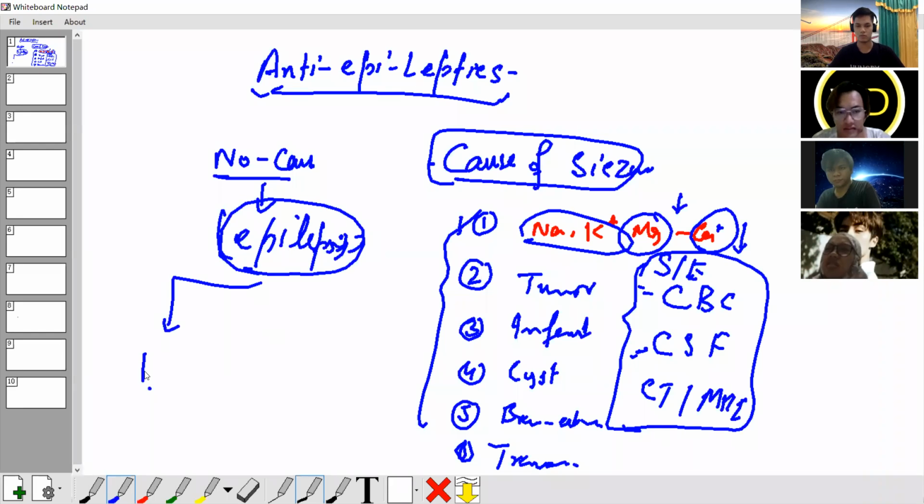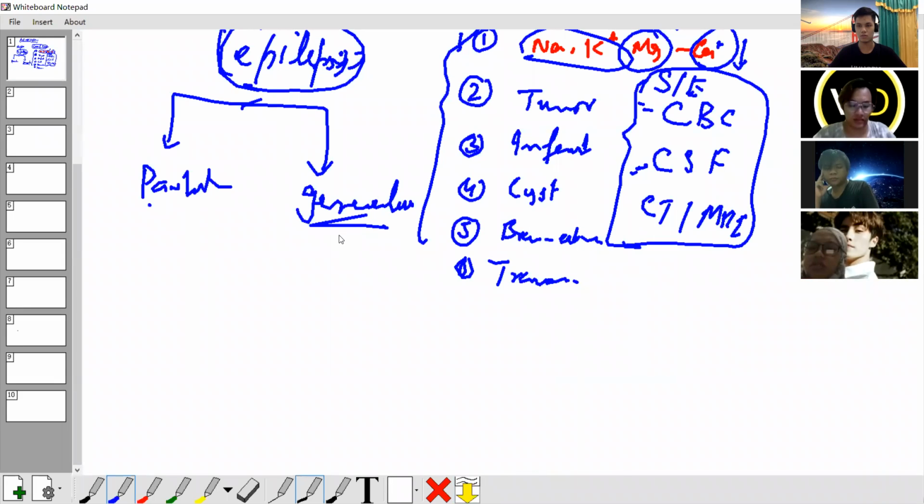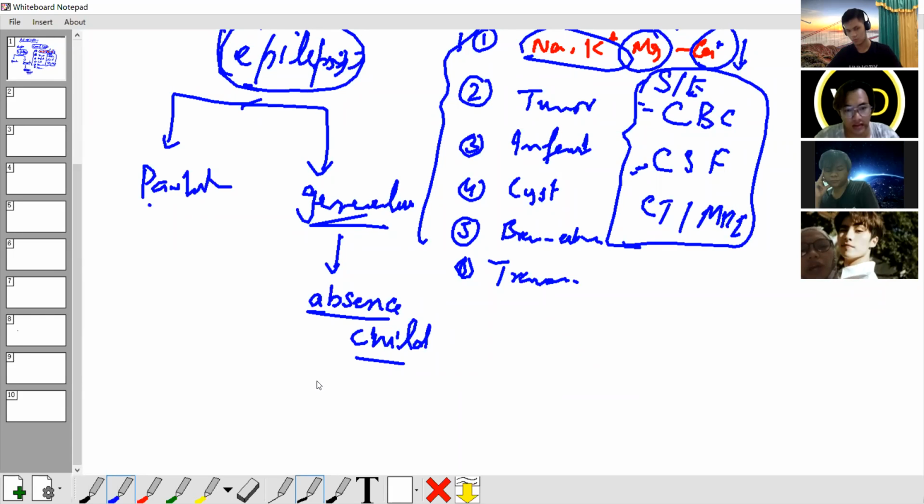Epilepsy categories we already did: partial and generalized. What is the most common type in children? Absence. Absence in children. What type of channel is involved? What type of channel problem?